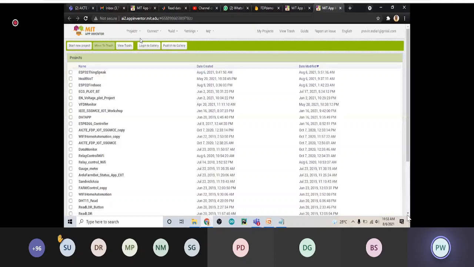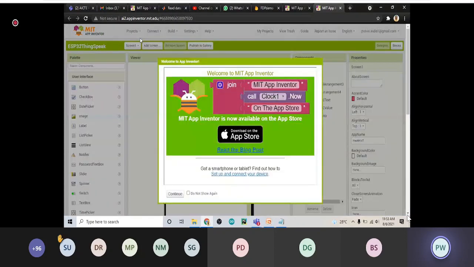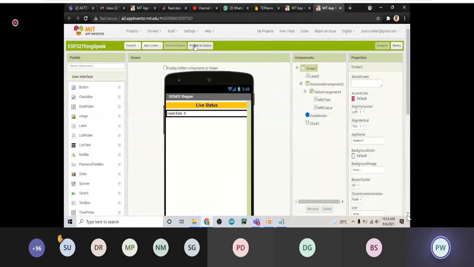You will not get a window like this if you are already logged into Google; then you will get the sign in. You have to choose an account. I am using my Google account as it is. If you do not want to, you can use another account. Then if you click on the Google account that you are using, you will get the terms of service. Then you have to accept the terms of service, and then you will get this type of window.